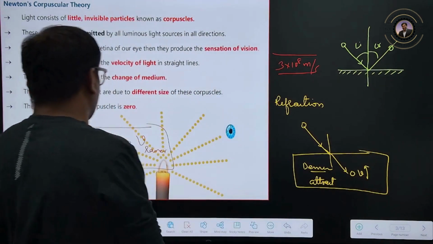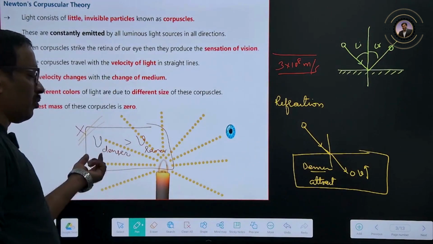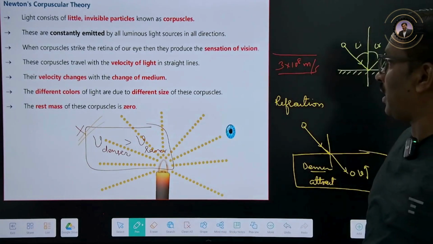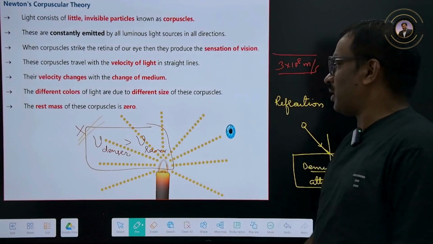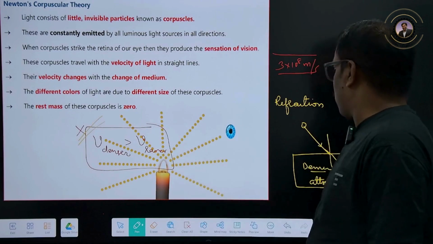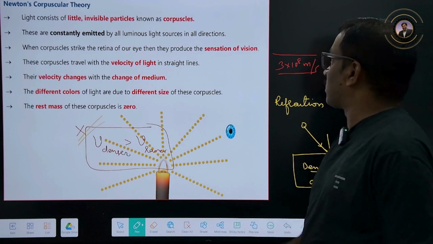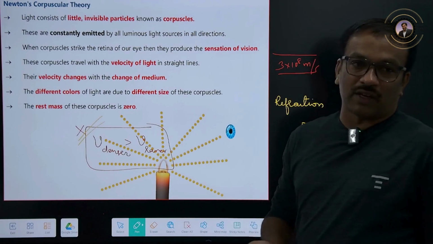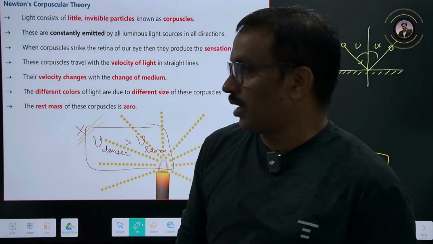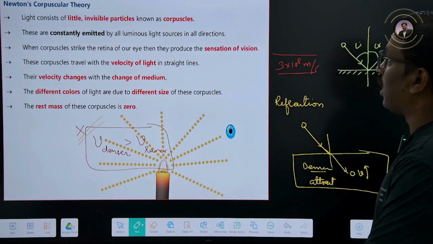Due to that reason, he said that in the denser medium the speed of light is larger than the speed of light in the rarer medium, right? But this was a wrong statement, which was later proved. So therefore, he could not explain interference, diffraction, or polarization by this corpuscular theory, right? So you can remember this.